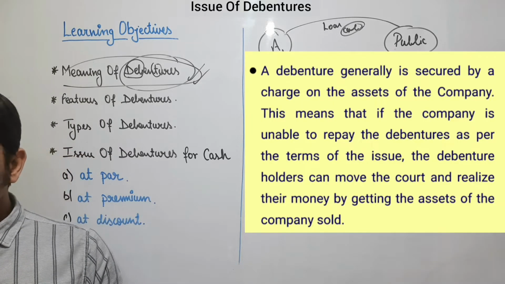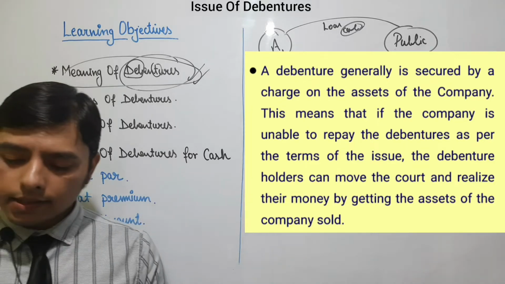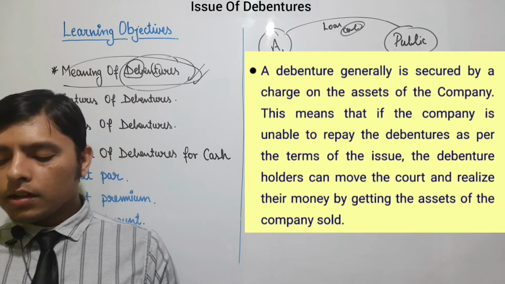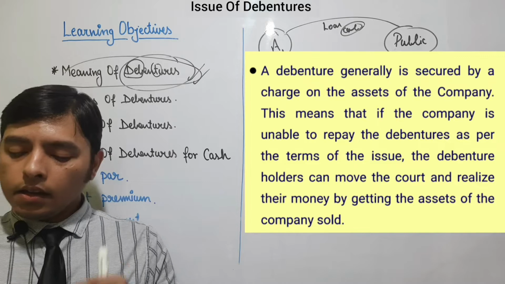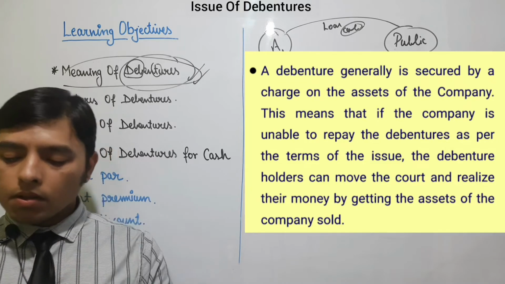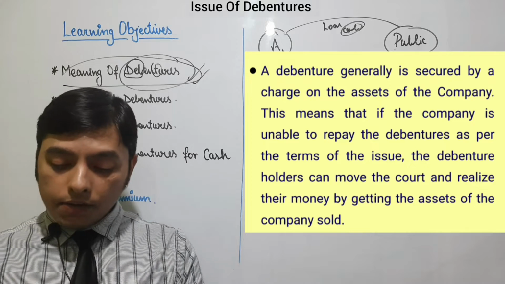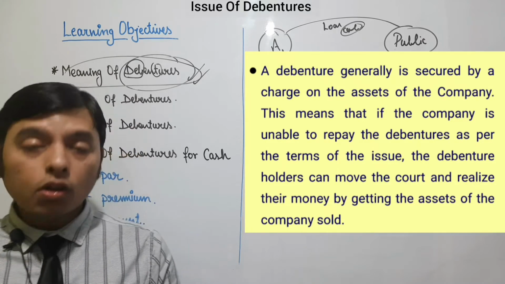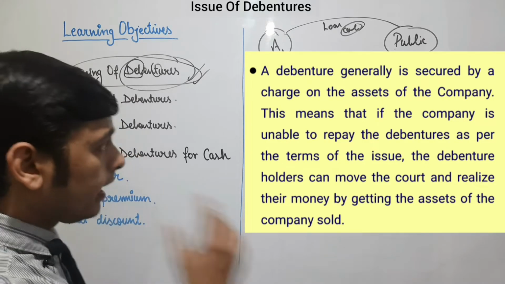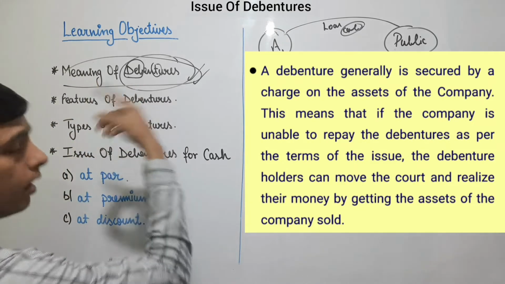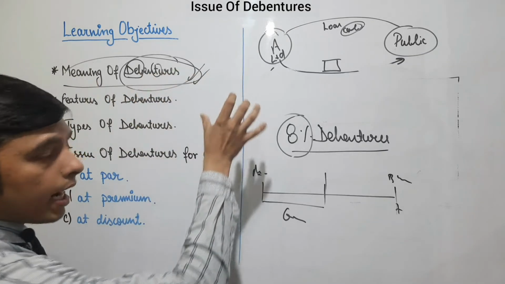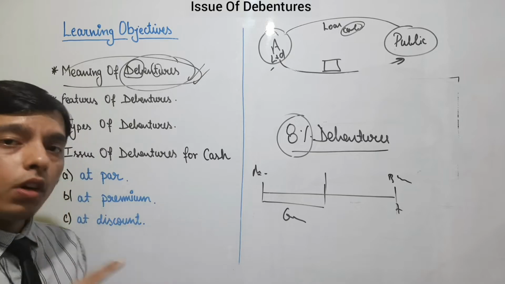A debenture generally is secured by a charge on the asset of the company. This means that if the company is unable to repay the debentures as per the terms of the issue, the debenture holders can move the court and realize their money by getting the assets of the company sold. Right now I told you in this topic the meaning of debenture: that debentures are a charge on assets. I told you what a charge on asset is.